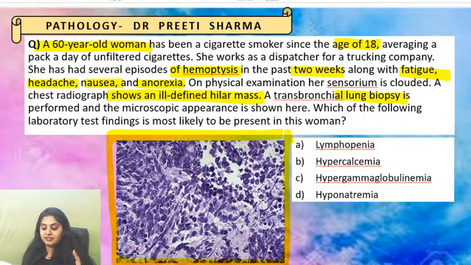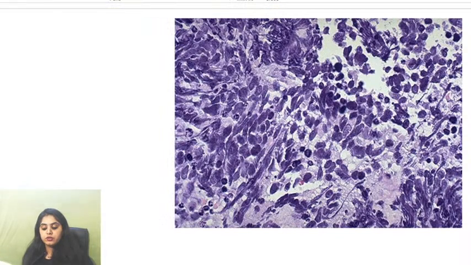What is your answer? Let me first ask you guys your answer, guys. What is it? Lymphopenia, hypercalcemia, hypergammaglobulinemia or hyponatremia? Tell me the tumor and tell me the answer together. Yes. So if you are confused with the tumor, I can zoom into it and I can show you the tumor. So this is the tumor that you have.